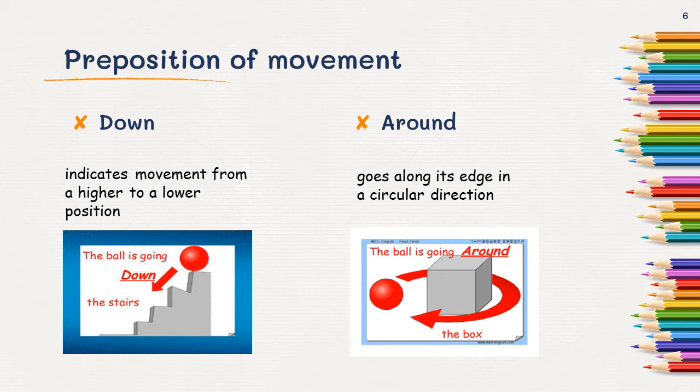Now the next preposition tells you about circular direction. It means to go along the edge in a circular direction. You can see in the image the ball is going around the box. Motion must be circular. So this is how you use the word around to show circular movement.